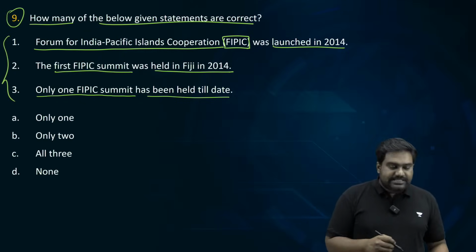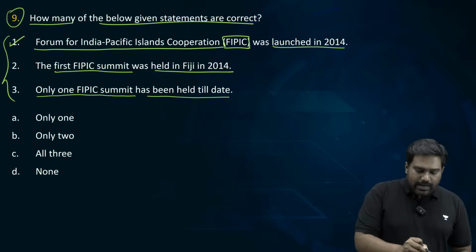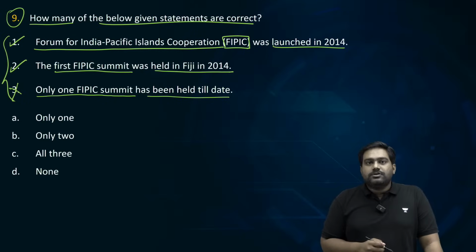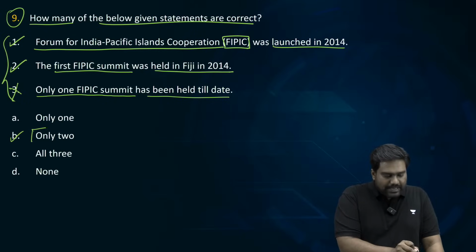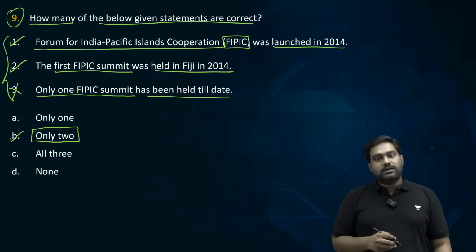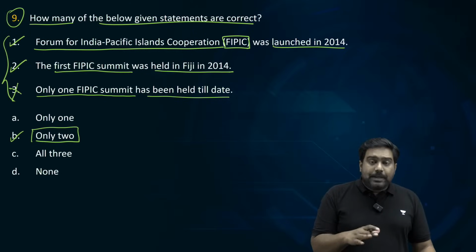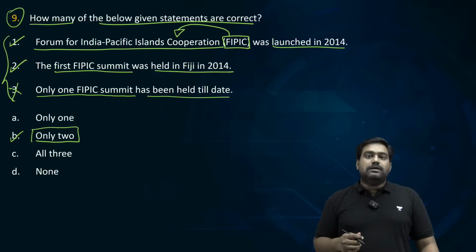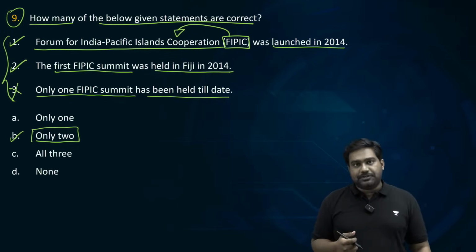Okay, let's check each statement. Statement 1 and 2 are correct. Statement 3 is incorrect. So what's the right answer? Option B. Only 2 given statements are correct. See, FIPIC provides a platform for India and Pacific Island countries to cooperate and work with each other.